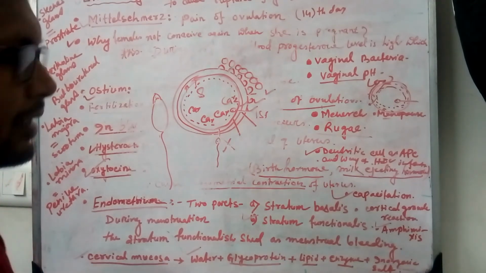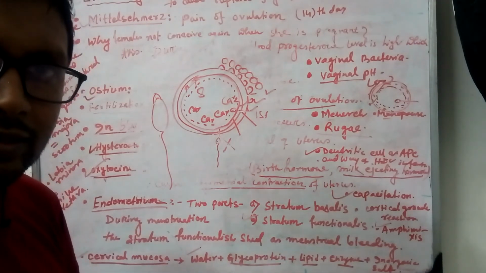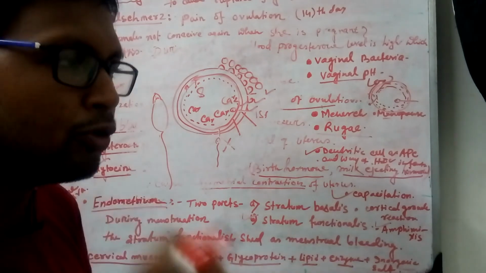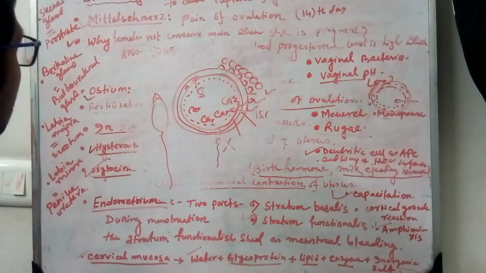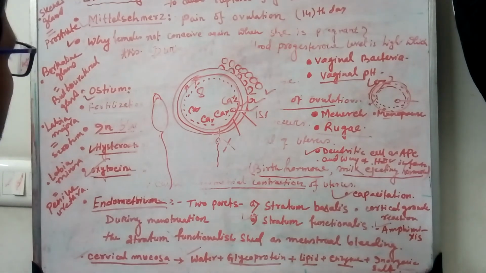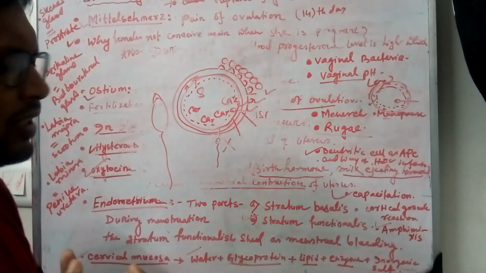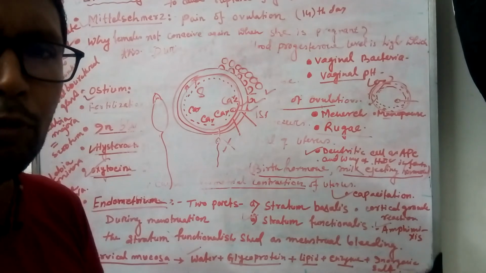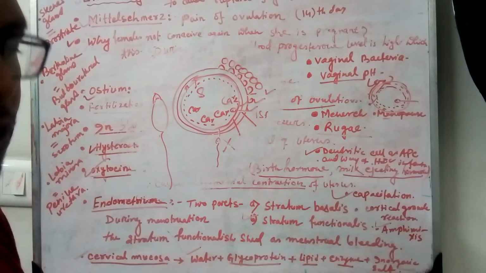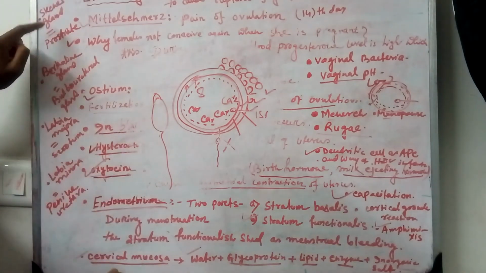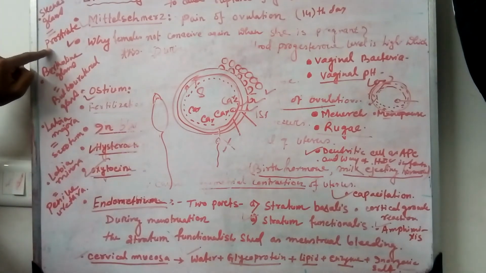It is a gland that secretes some mucosal substances, which are very helpful from the sperm's point of view, for sperm nutrition.